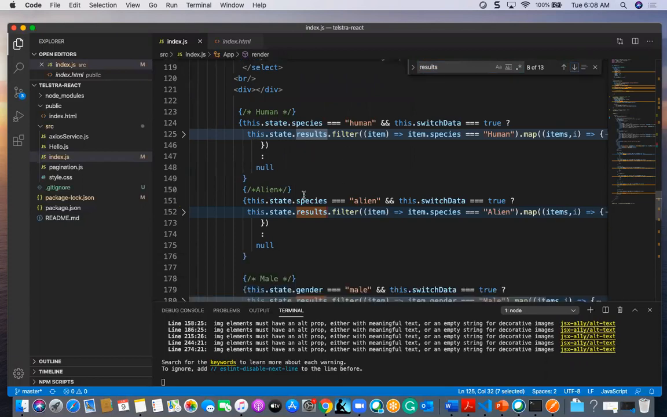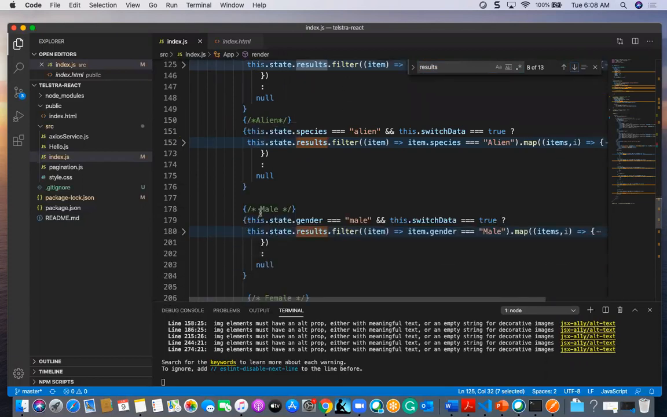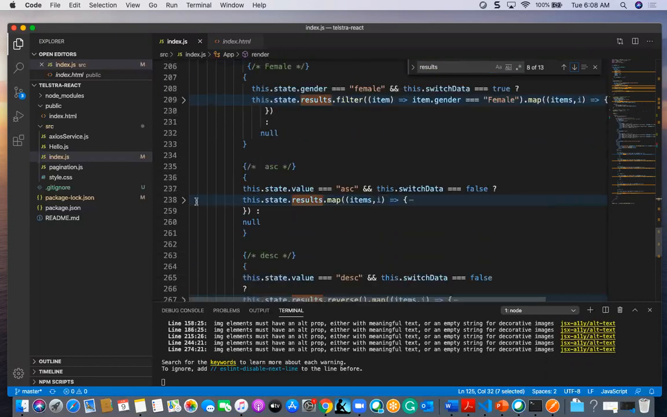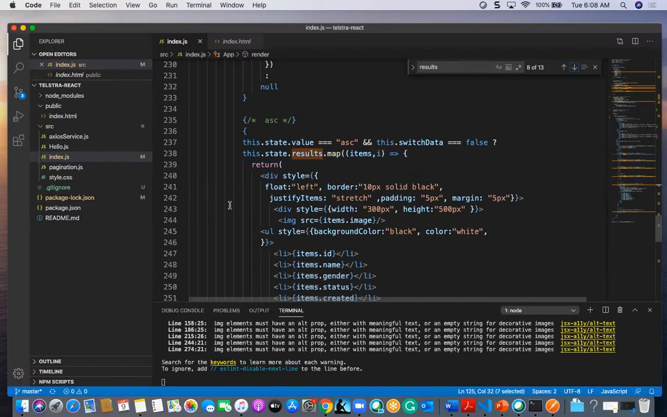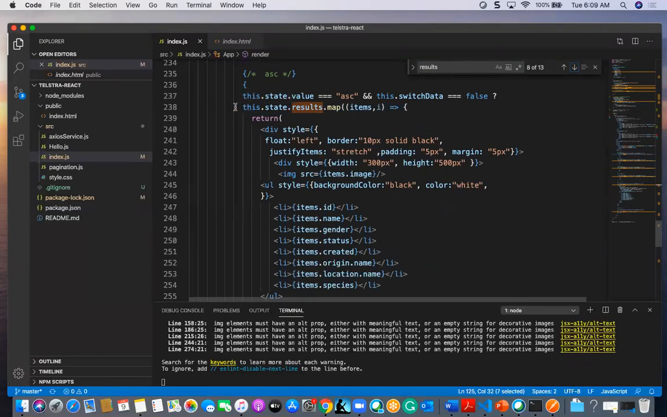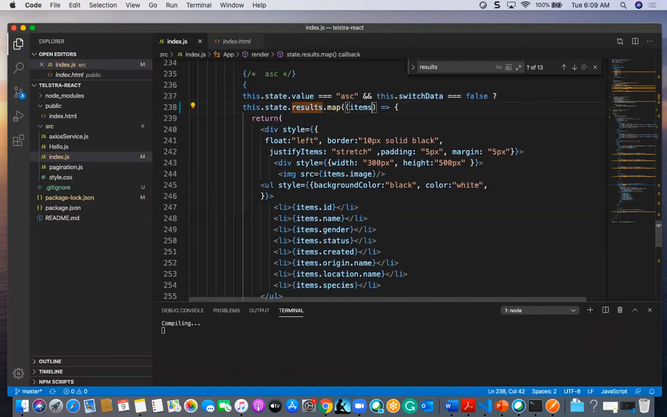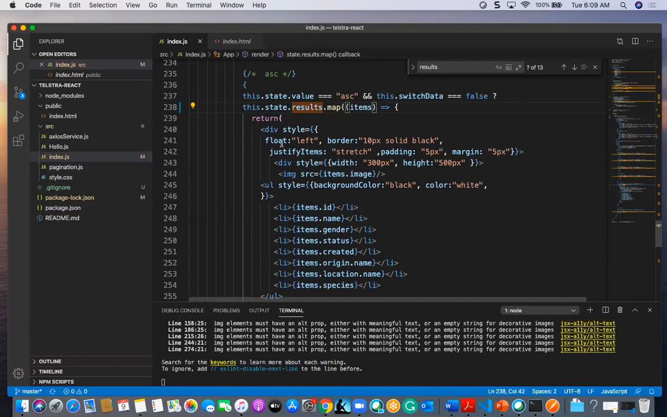So here I am having, for the first, human, alien, male, female, ascending order. For this ascending order, what I have taken is this dot state dot map. I have taken two parameters here. One is item, the other one I am not using anyhow. In this map I can delete this one. Okay, so I have taken one parameter, items. In this, whatever the data I am getting of this dot state dot results,